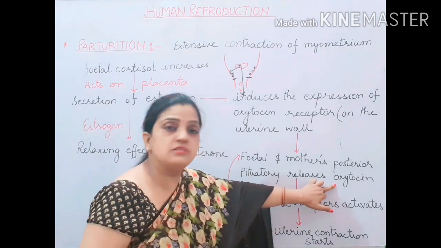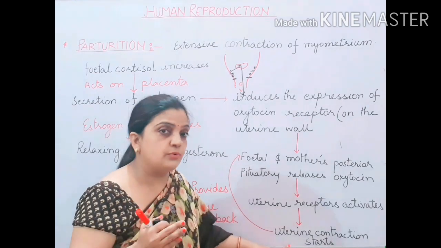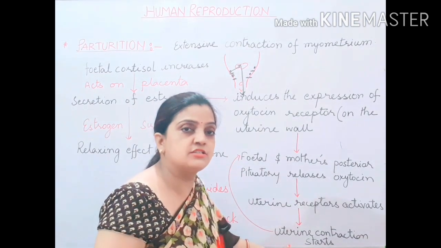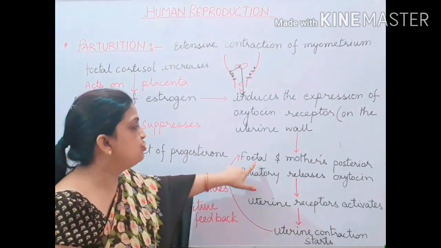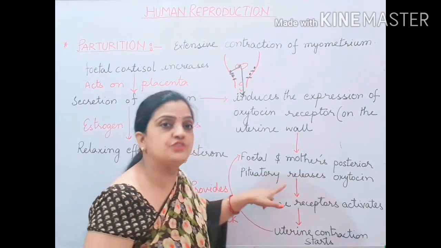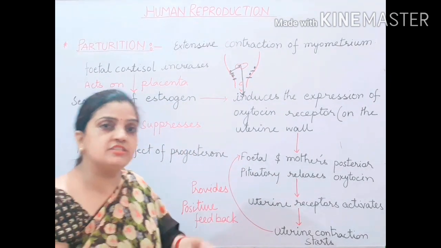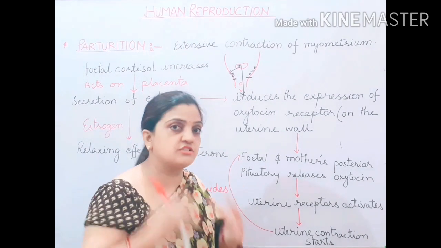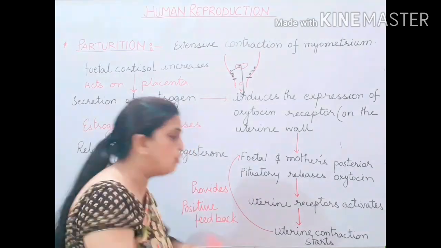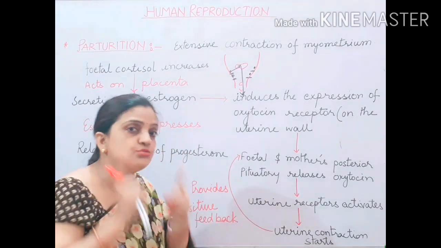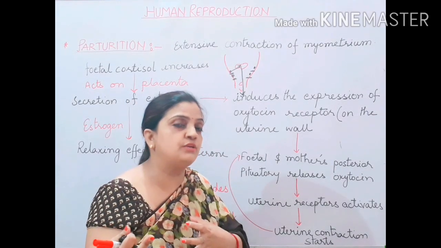So children, once the oxytocin hormone is released, uterine contraction starts. As soon as the uterine contraction starts, on the other side, the oxytocin receptors give signals to the fetal and mother posterior pituitary lobe to release more oxytocin. More oxytocin will be released, and a more vigorous contraction process will take place. More oxytocin, more contraction, more oxytocin and more contraction will take place, and due to this contraction of the uterine wall, the child will be expelled out of the body of the mother.